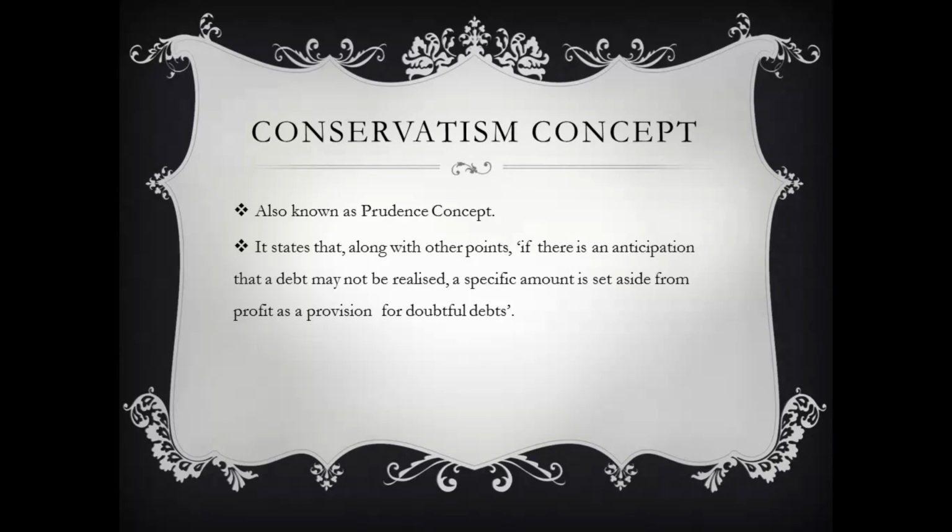This concept states that if the company is making a loss or anticipating that a loss will be made against a certain unrealizable amount, then the loss of that particular amount will have to be shown in the specific accounting year to which this unrealizable amount belongs. For example, if an amount is unrecoverable in the present financial year, let us say 2019-20, it has to be shown in that year only. And so a provision will have to be made.